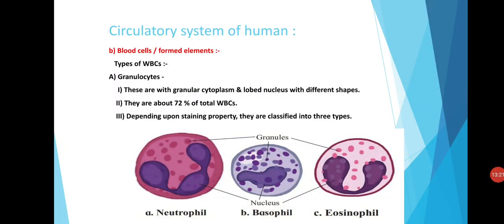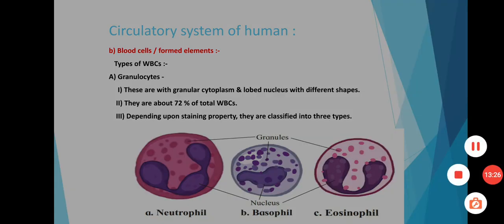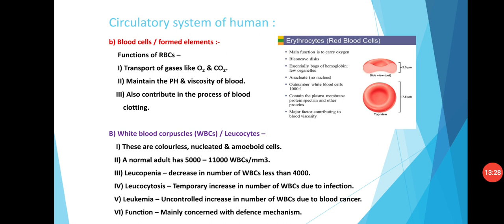The second type of blood cell is white blood corpuscles, that is the WBCs, also known as leukocytes. WBCs are colorless, nucleated and amoeboid cells. A normal adult has 5,000 to 11,000 WBCs per cubic millimeter of blood.